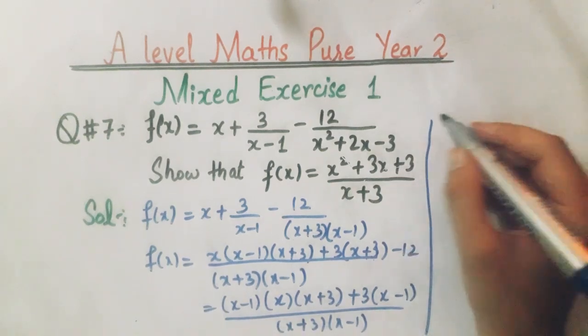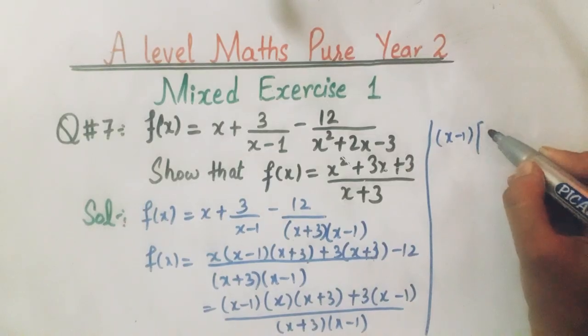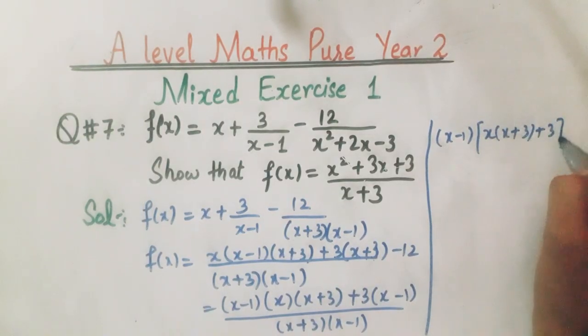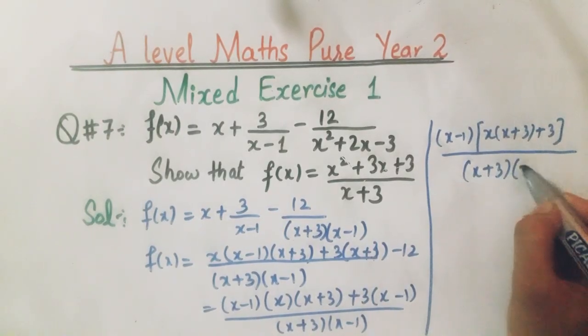Now we will take x minus 1 as common, and the remaining will be x into x plus 3 plus 3, divided by x plus 3 into x minus 1.